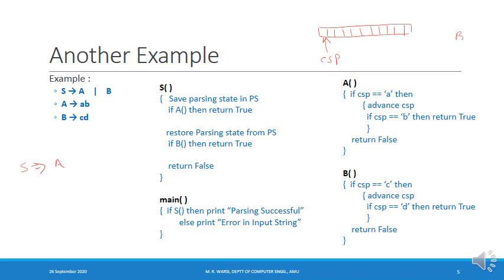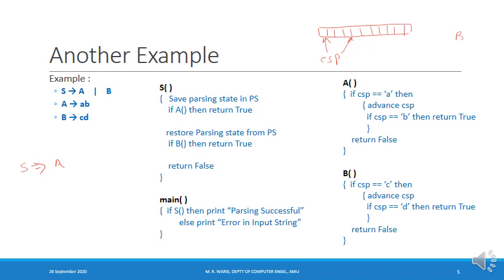So it is quite possible that before the call to the function capital A, CSP was pointing here. After calling the function capital A, this CSP has moved to some other location, for example.